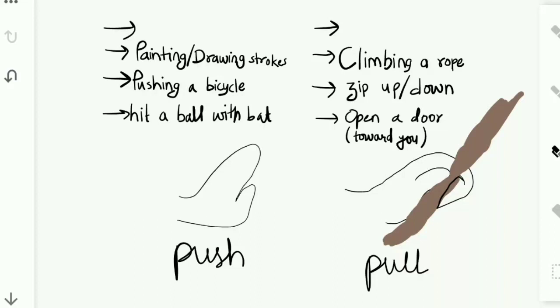When you are moving your bicycle out of the parking, what you are doing? You are pushing the bicycle. When you are zipping your jacket up or down, what are you doing? You are pulling it up or down. Similarly, strokes of painting or drawing, you are pushing the brush across the paper or pencil across the paper. While climbing a rope, you are pulling yourself up. So, can you think of more examples for pushing and pulling? You can write them here.